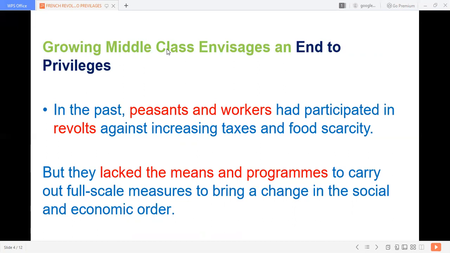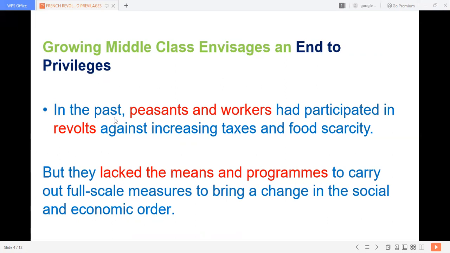Some people produced silk and textiles, so they also earned much. The growing middle class was becoming prosperous. They wanted to put an end to the privileges enjoyed by the first and second estates. How long could they patiently endure all this? So they wanted to put an end to the privileges.